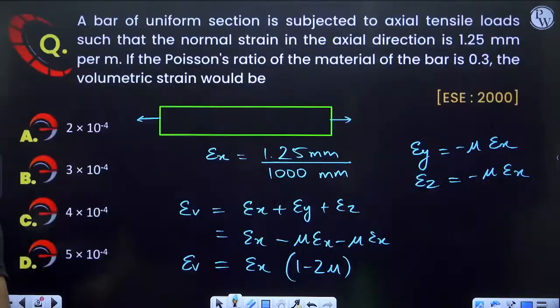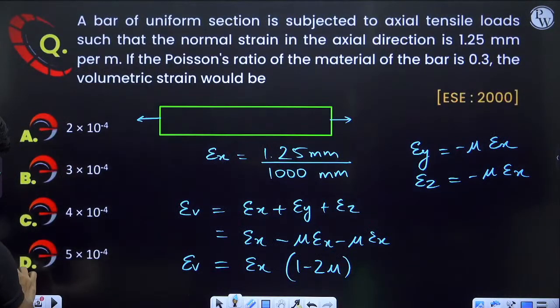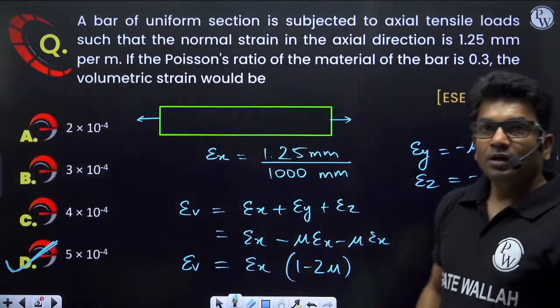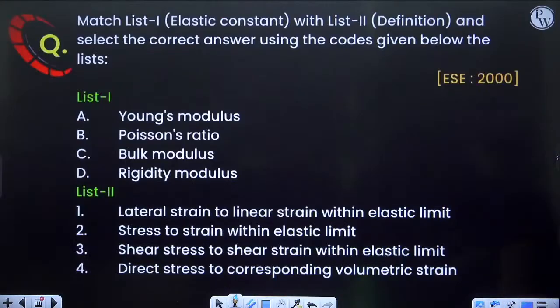Yes, 5 into 10 to the power minus 4. Correct answer will be option D. Option D is the correct answer. Clear? Okay, let's move on to next question.